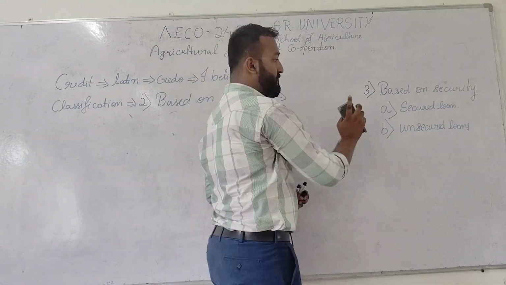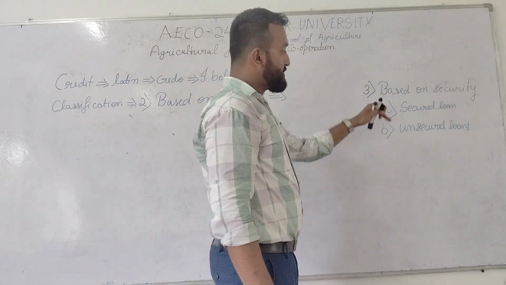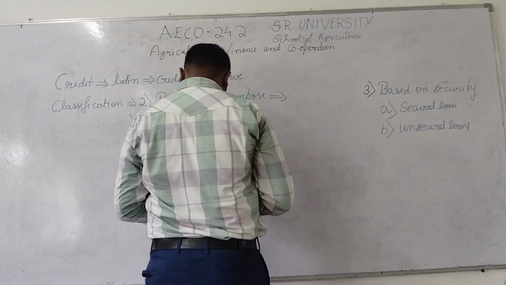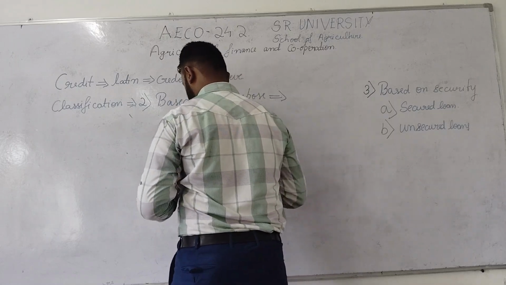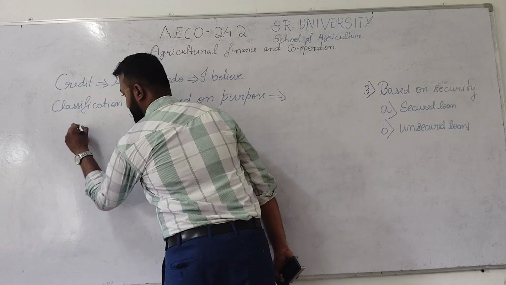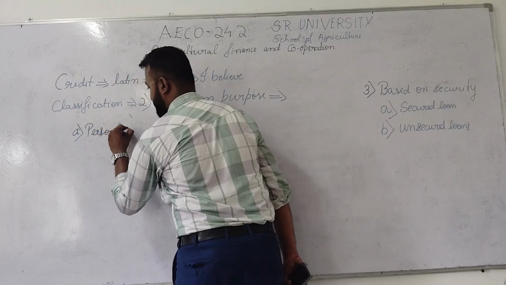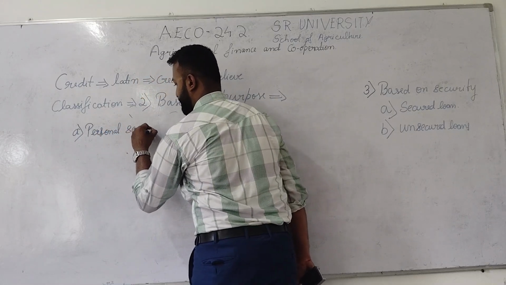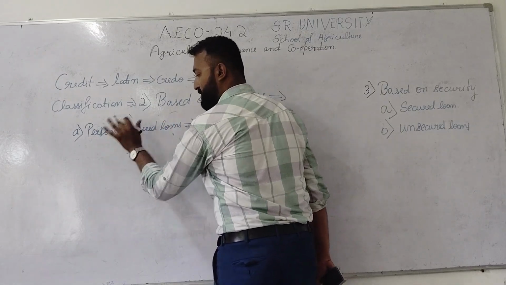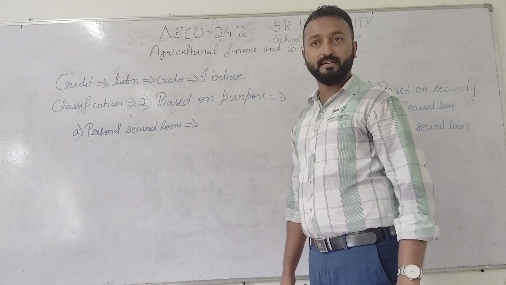So based on security, we have two classifications, that is secured loan and unsecured loan. In secured loans, we have different classifications. That one we are going to learn right now. The first classification is personal secured loans. So what do you mean by this personal secured loans? Personal secured loans is nothing but the borrower himself will stand as a security.